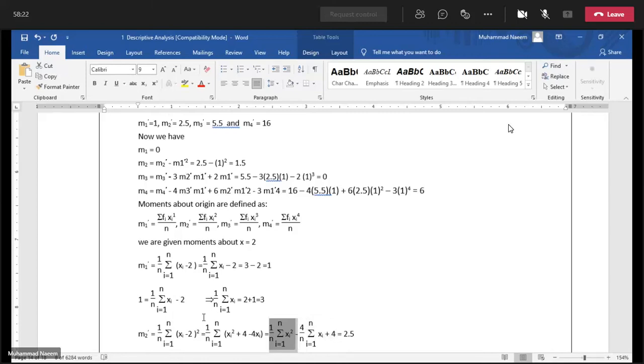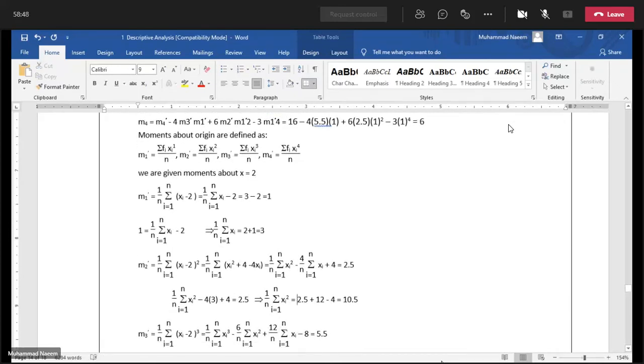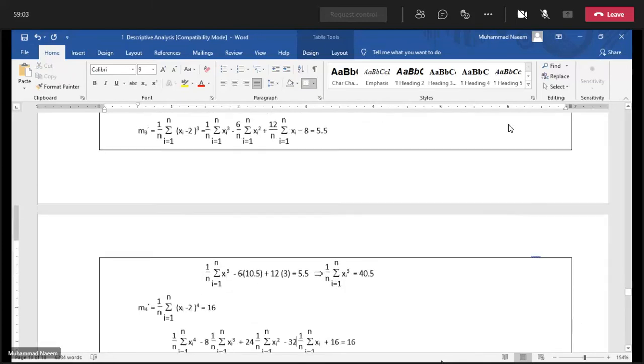Accept the first one. Shift all the rest of the two terms to the right hand side, because this value we have calculated above. Sigma x over n is calculated here, which is equal to 3. So shift all these two terms on the right hand side. We will get answer 10.5, which is equal to our second moment about origin. Similarly, calculate third and fourth.